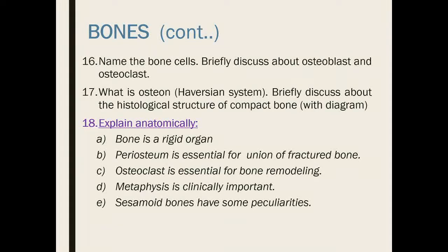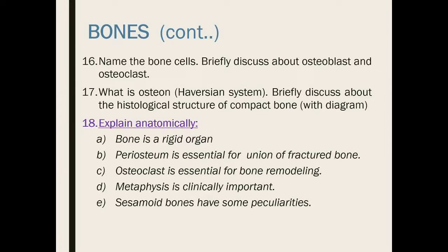Next question: name the bone cells. Briefly discuss the osteoblast and the osteoclast. The bone cells are the osteoprogenitor cell, osteoblast, osteocyte, and osteoclast. And the osteoblast and the osteoclast are totally different. You can find their nature from your histology.